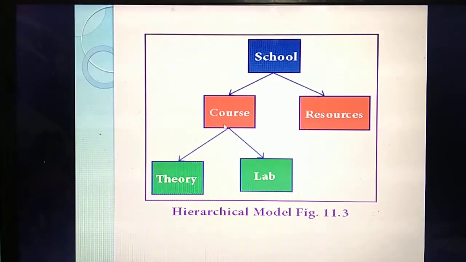Listen. If we take this diagram, you have only one parent node. Which node is the parent node? School. School is the only parent node, but the school parent node has two child nodes. What are the two children? Course as well as resources. Again, a course will have two more child nodes, theory as well as lab. So listen, just take the opposite: course belongs to school, resources are also contained in school, theory is also contained in school. But each and every child has only one parent node, called school.